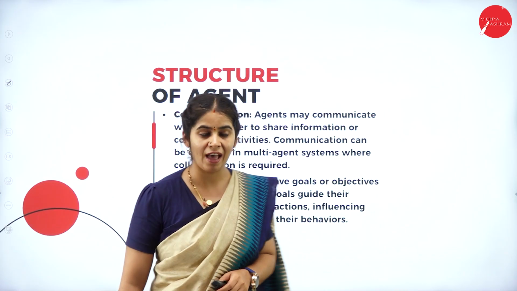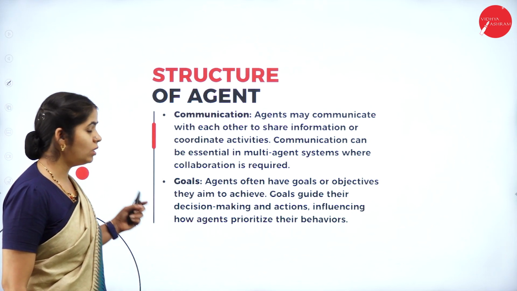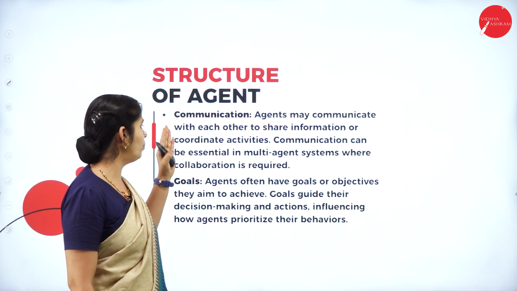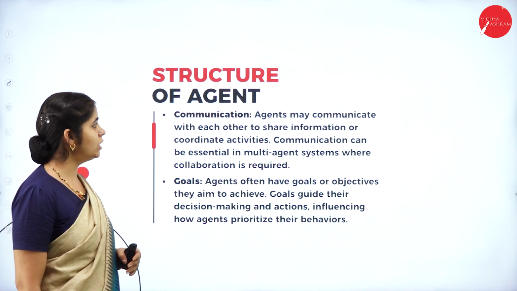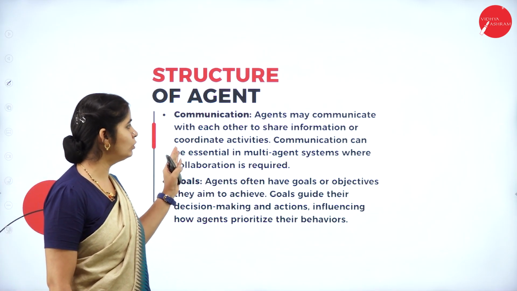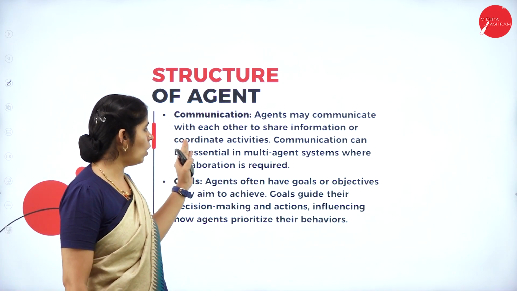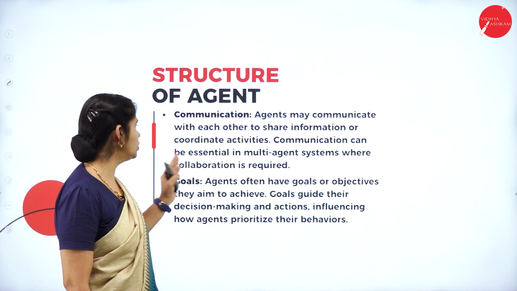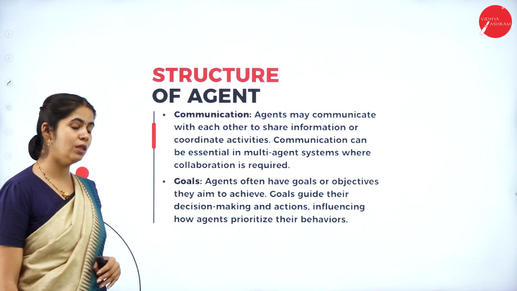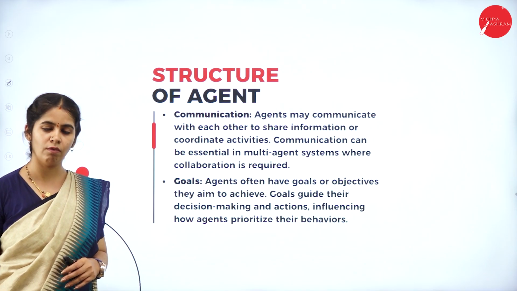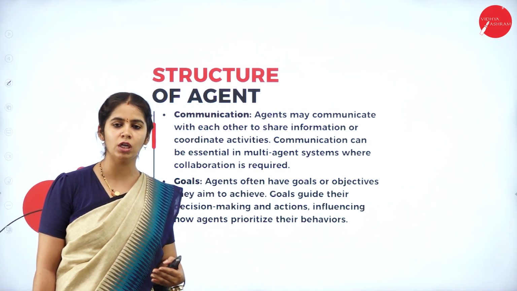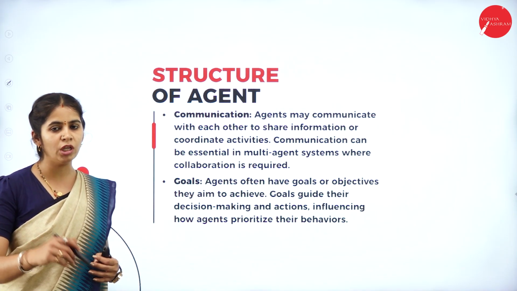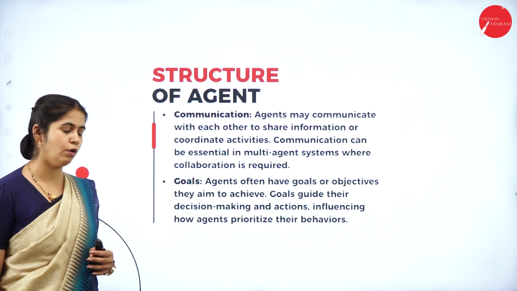Apart from that, what we have is communication. So in the structure of an agent, one more component is communication. Agents may communicate with each other to share information and coordinate activity. Communication can be essential in a multi-agent system. When we have a multi-agent system working in the same environment, communication is an essential part of it.